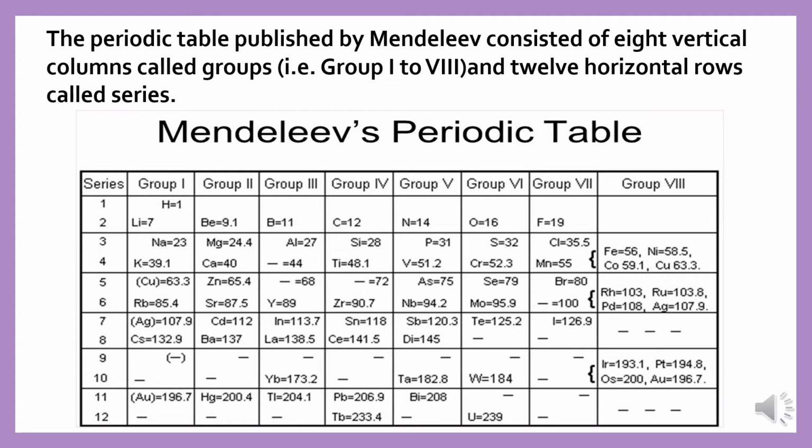So he boldly predicted the discovery of some new elements. And when the new elements were discovered, they exactly fit into Mendeleev's periodic table, where the gaps were already present for those elements, and the properties of those elements also matched the properties predicted by Mendeleev.